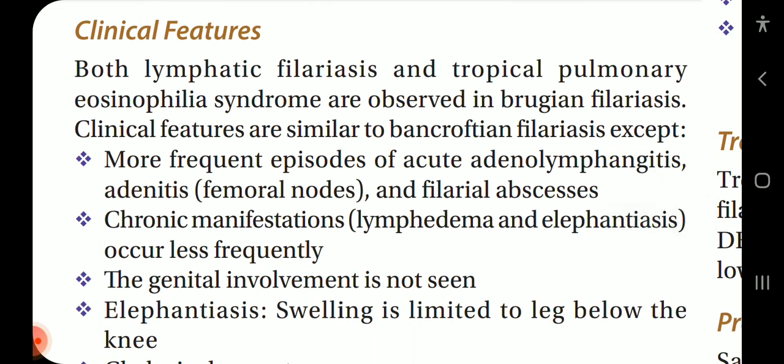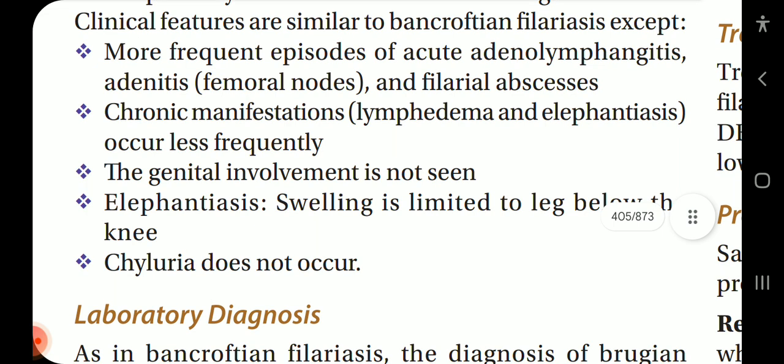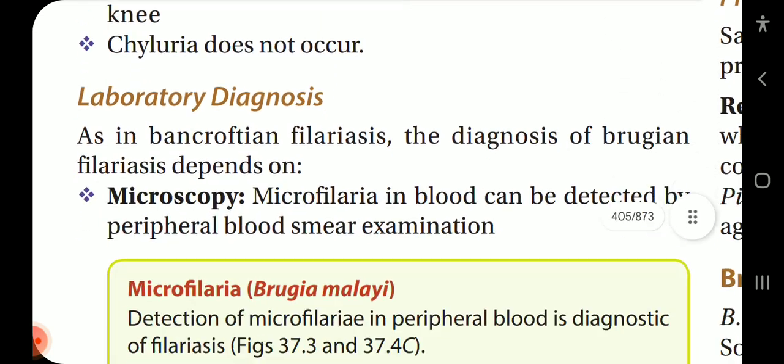Clinical features. Both lymphatic filariasis and tropical pulmonary eosinophilia syndrome are observed in Brugian filariasis. Clinical features are similar to Bancroftian filariasis except more frequent episodes of acute adenolymphangitis, adenitis, femoral nodes and filarial abscesses. Chronic manifestation lymphedema or elephantiasis occur less frequently. The genital involvement is not seen. Elephantiasis swelling is limited to the leg below the knee and chyluria does not occur.